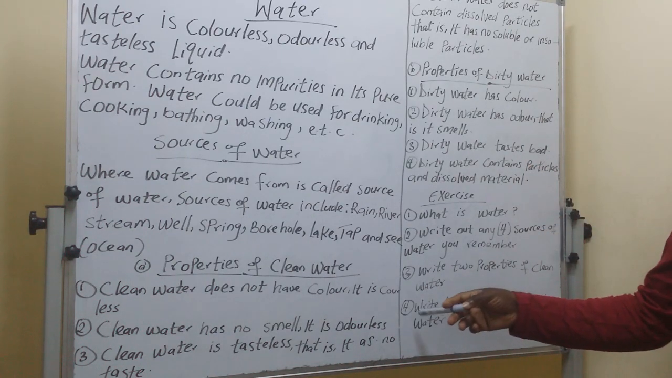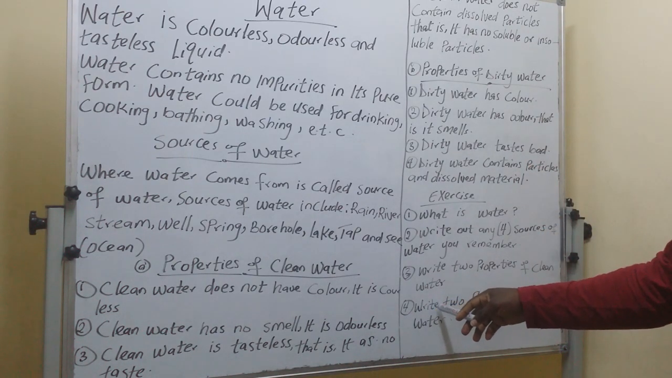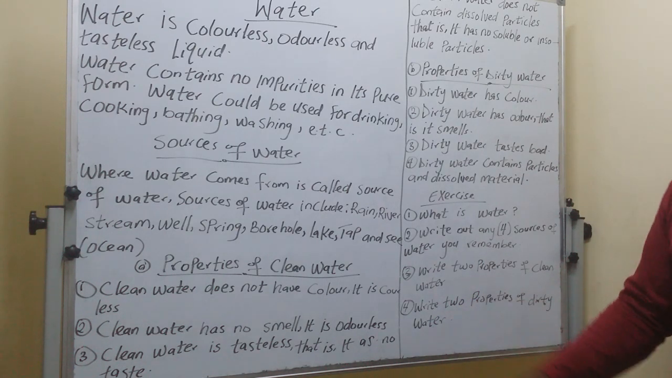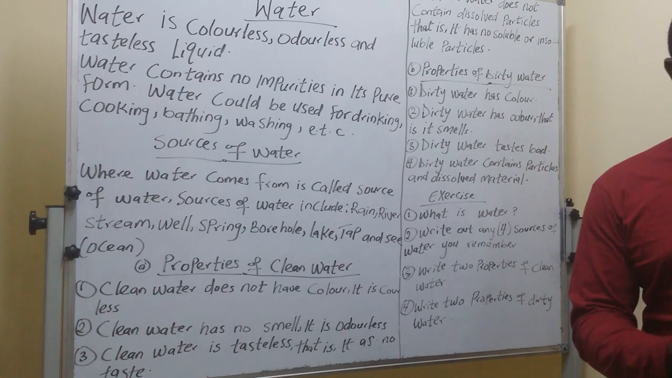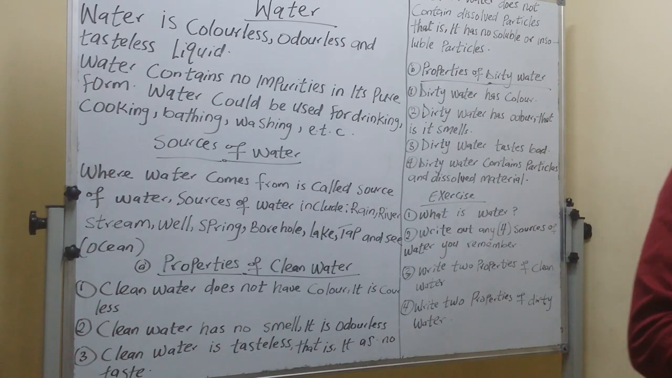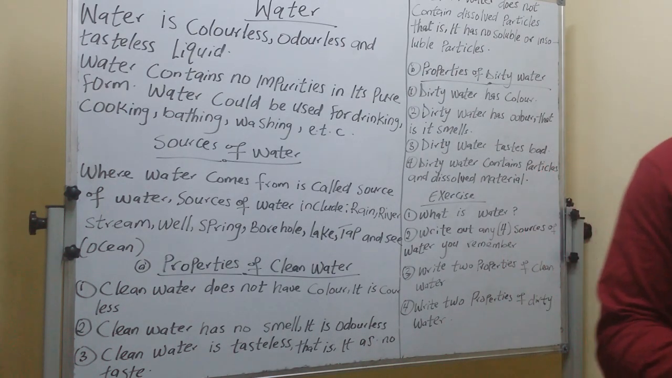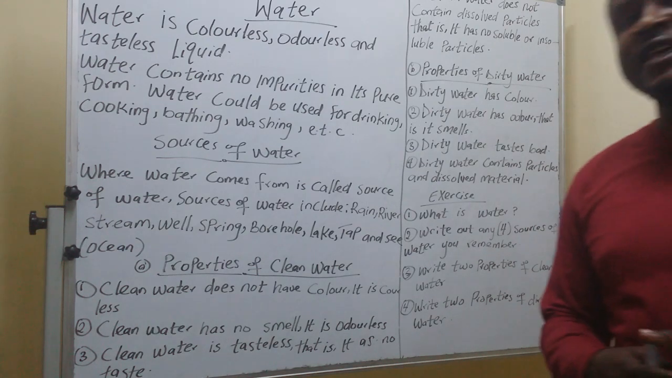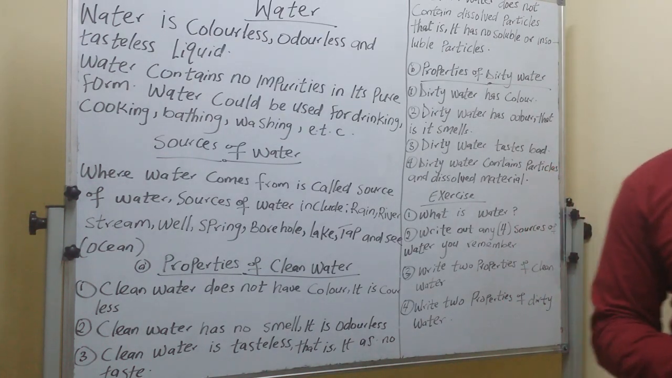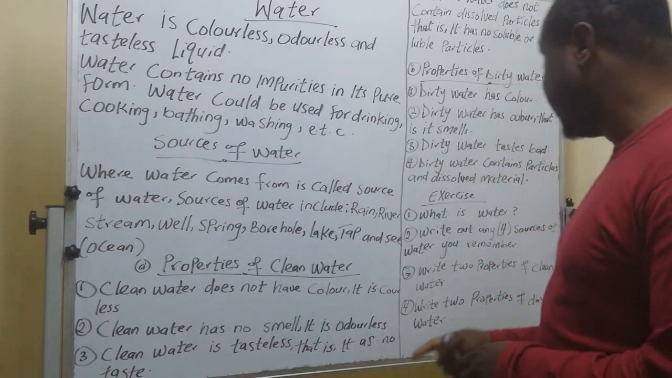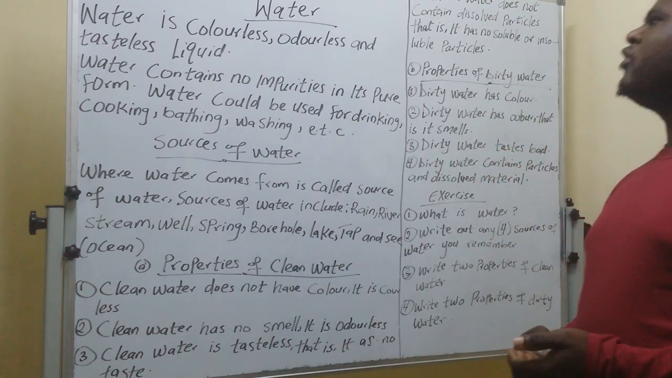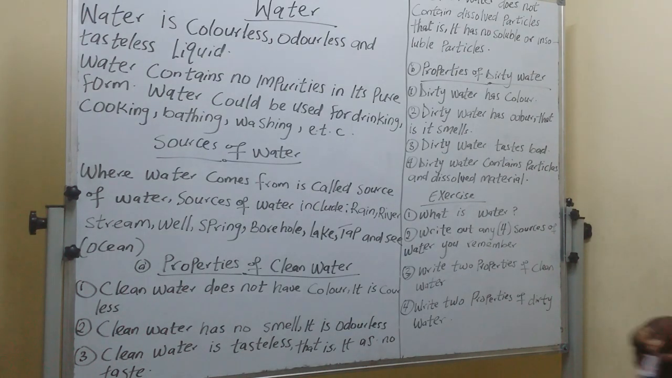For the last, but not the least, write 2 properties of dirty water. If you see water in your cup or anywhere, what are the things you see in the water to let you know the water is dirty? Just give me examples of properties of dirty water. That is all for today regarding the topic of water.